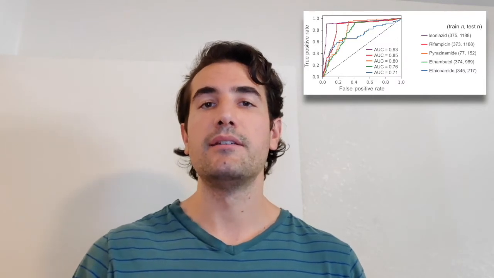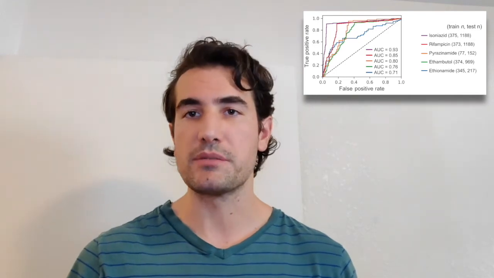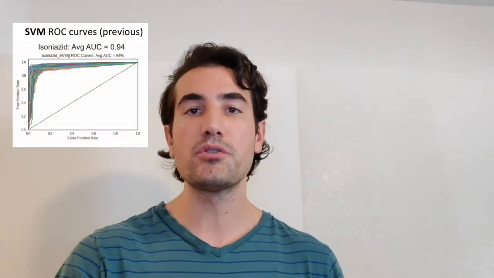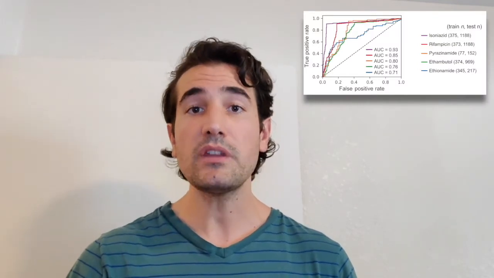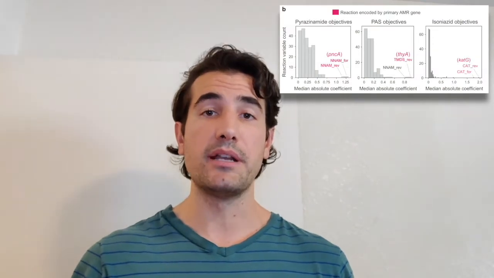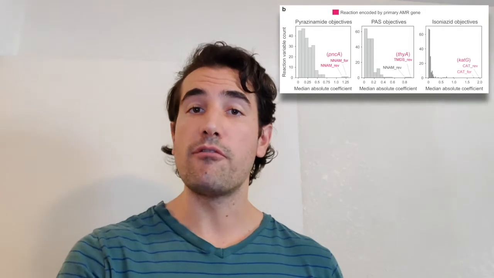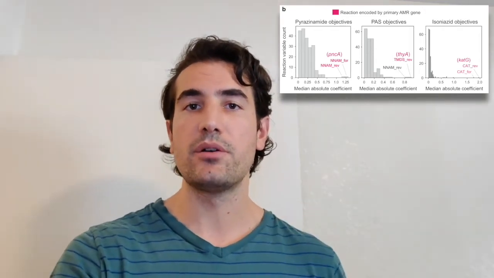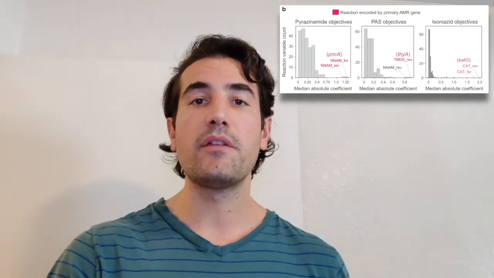What we found was that our method can get area under curve values similar to our previous machine learning approach, which means that our approach performs on par with current machine learning classifiers. Furthermore, we looked at whether we could recover the primary genetic determinants that are known for these antibiotics. We plotted the coefficients of the hyperplane I showed previously, and we found that the most heavily weighted coefficients actually correspond to the known primary genetic determinants.